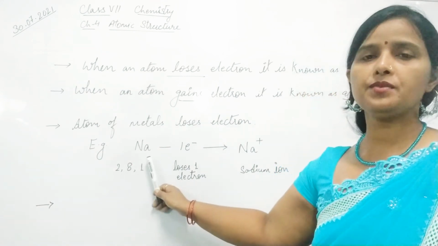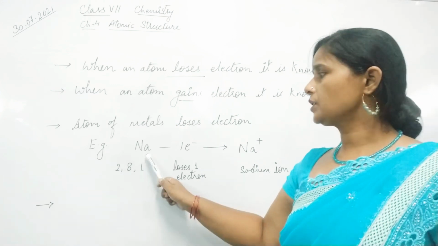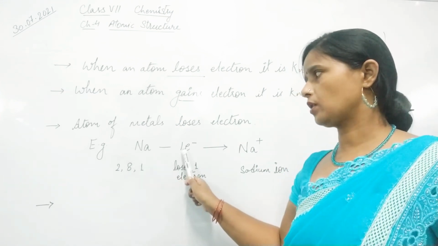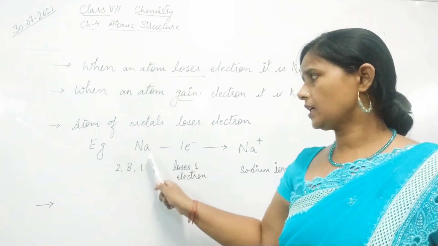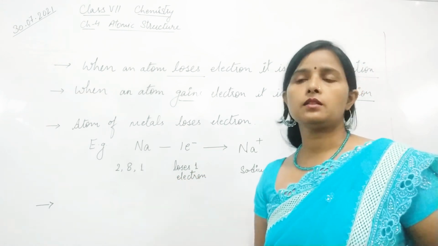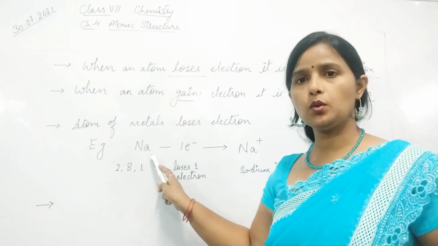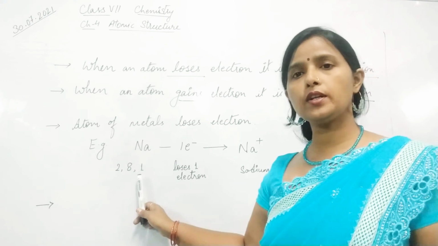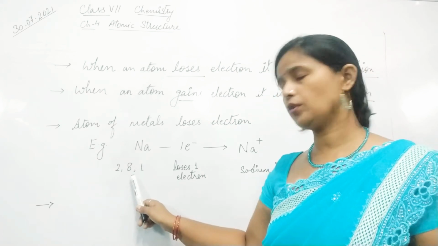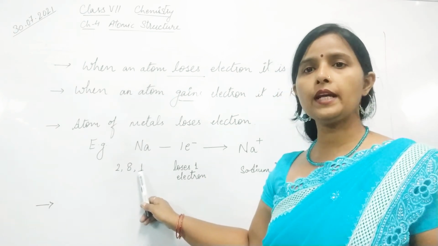Sodium symbol is Na. Now here sodium loses 1 electron. Sodium's atomic number is 11, and when we write its electronic configuration, we write 2, 8, 1.